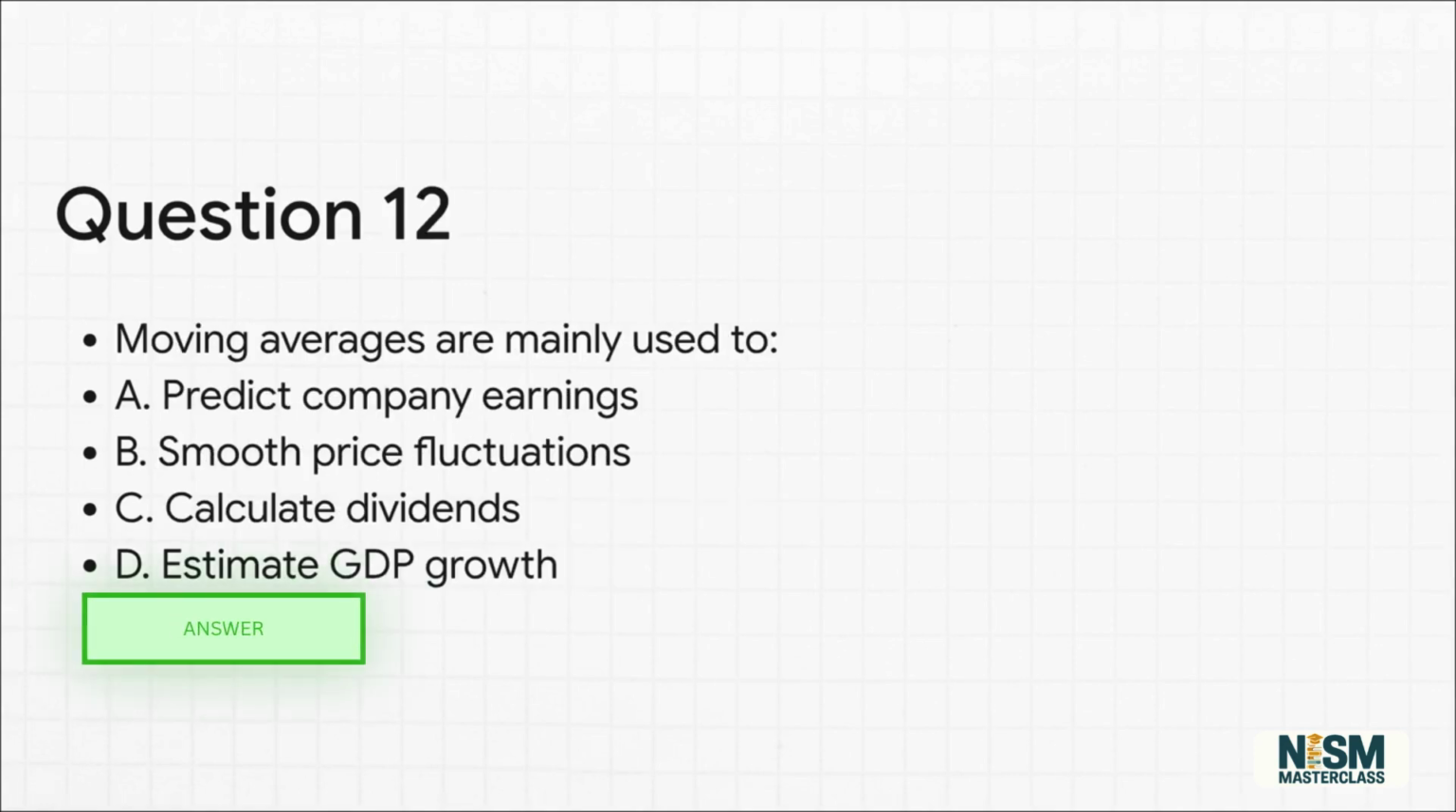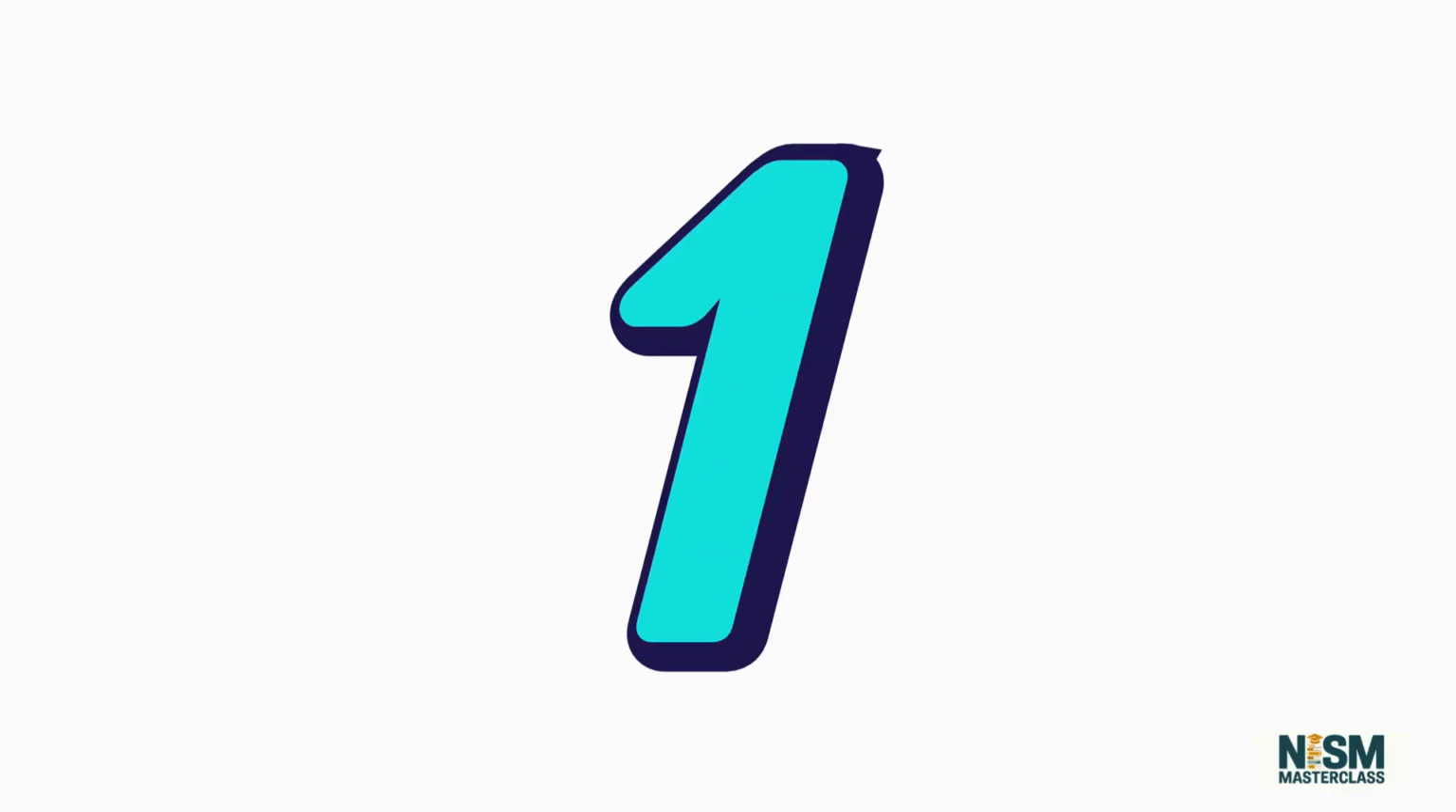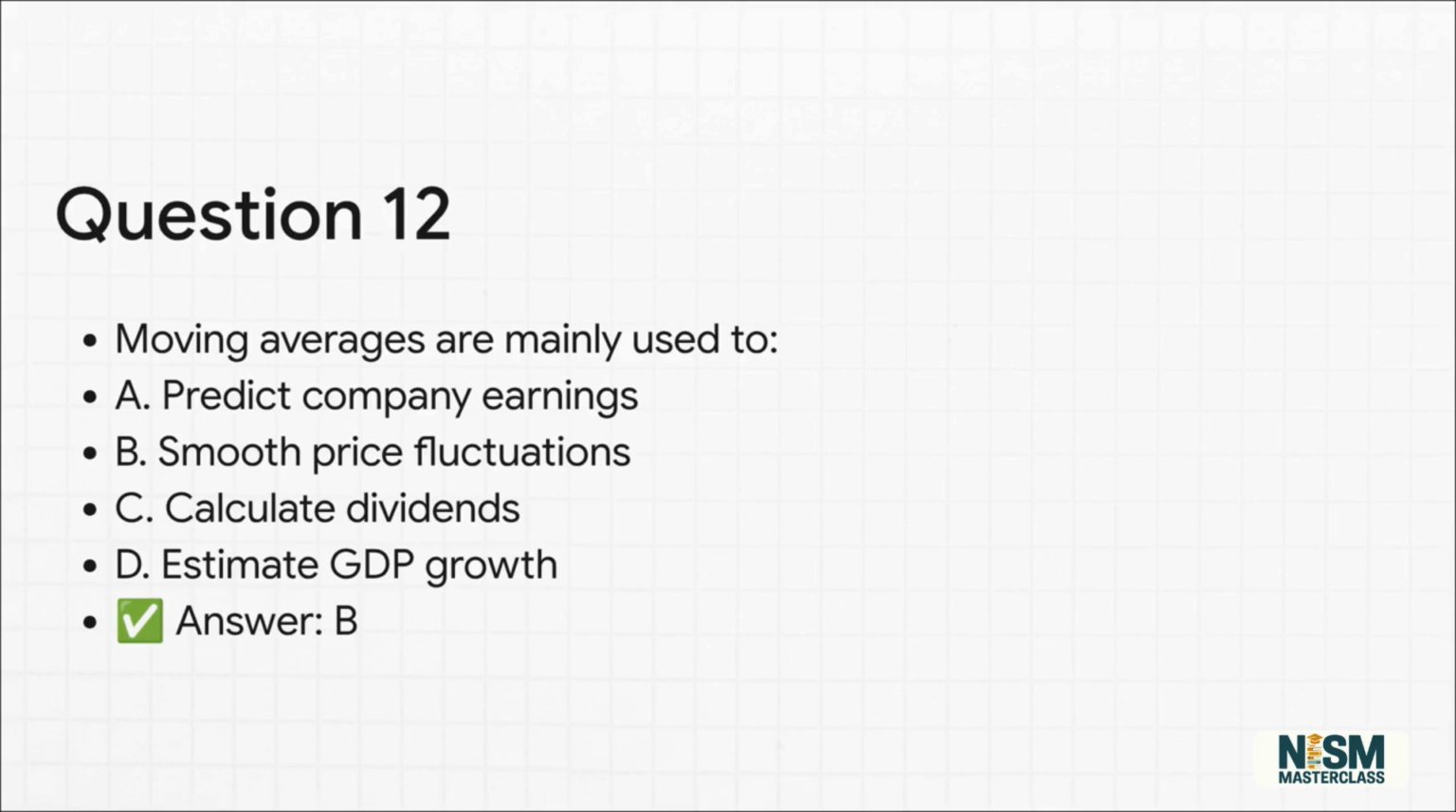Question 12. Moving averages are mainly used to A. Predict company earnings, B. Smooth price fluctuations, C. Calculate dividends, or D. Estimate GDP growth. Pause now if you need more time. The correct answer is option B.